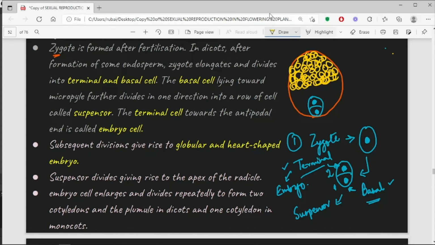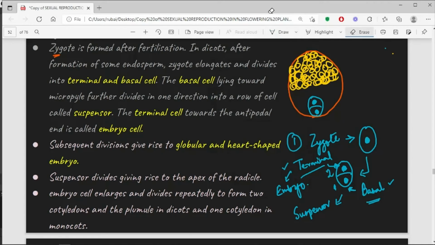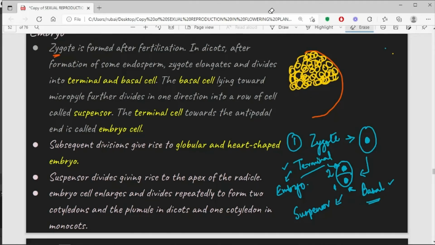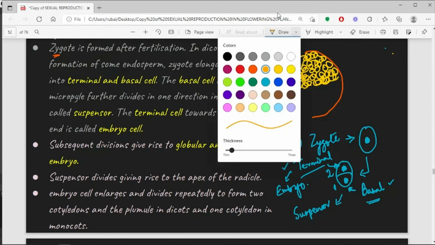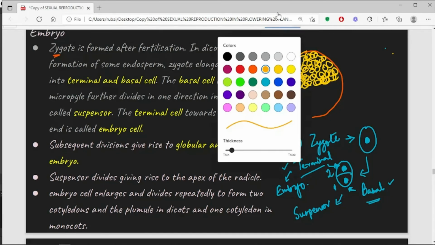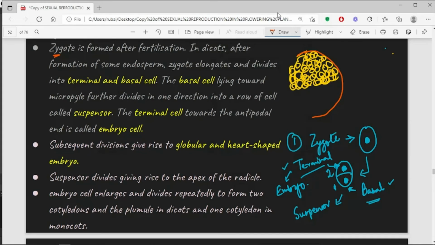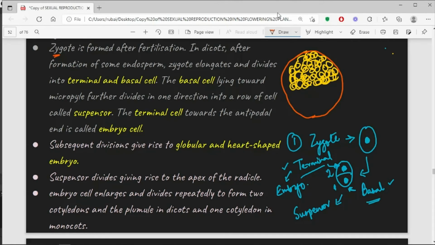All right. Now, how exactly does the suspensor grow? Let me show you. So this is your ovule, embryo sac.